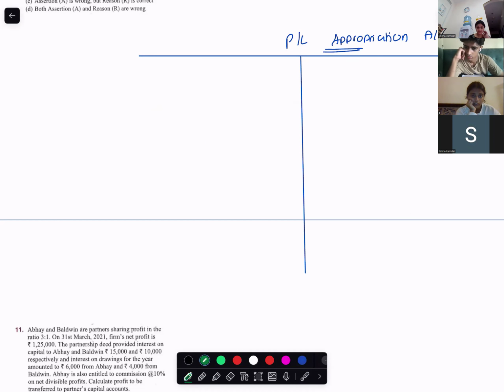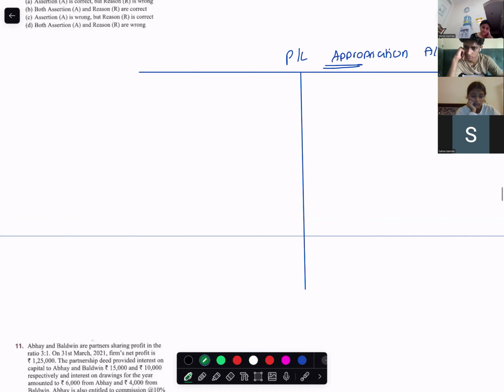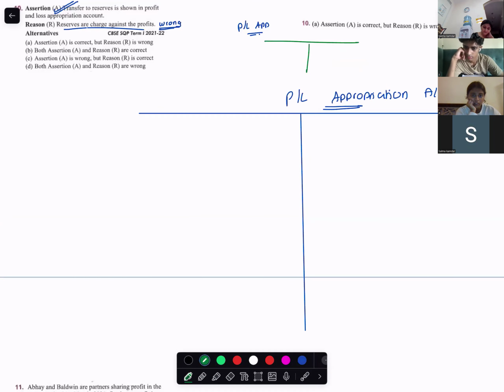Where will the profit be coming from? From the profit and loss account, net profit. This profit will be after what? After interest on loan and rent.